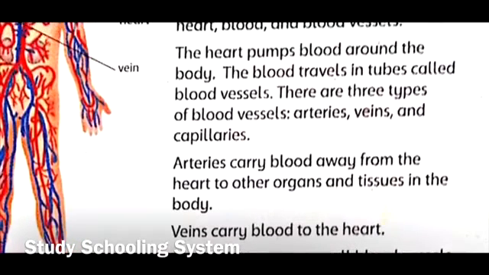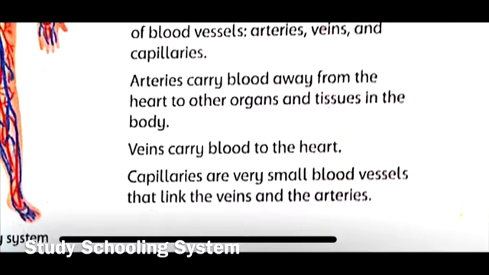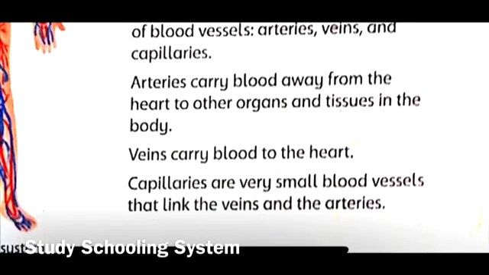And there are three types of blood vessels in your body: arteries, veins, and capillaries. And I'm pretty sure you're all pretty confused. You don't know what arteries are, what are veins, what are capillaries. And this next part will make it clear for us. So arteries carry blood away from the heart to other organs and tissues in the body. This means that the blood that's going to the organs and tissues in the body must be oxygen rich, right? And veins carry blood to the heart. So definitely the blood that's going back to the heart is going back so it can get oxygen again, right?